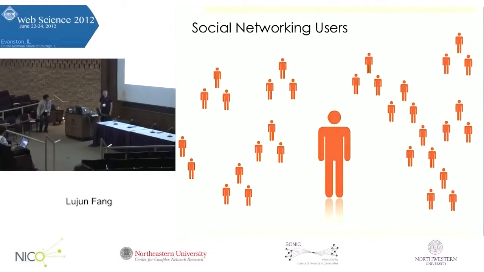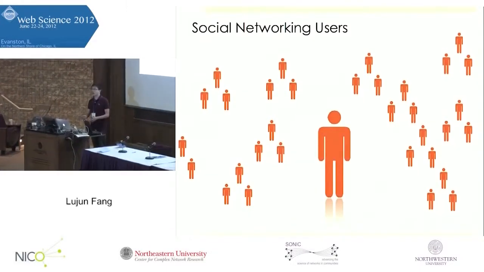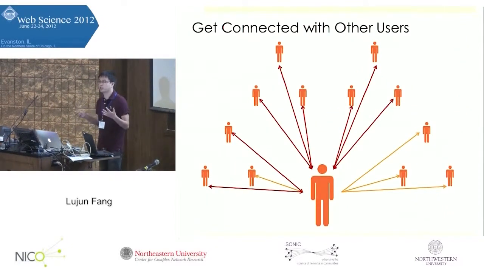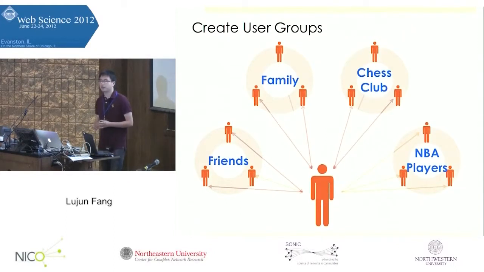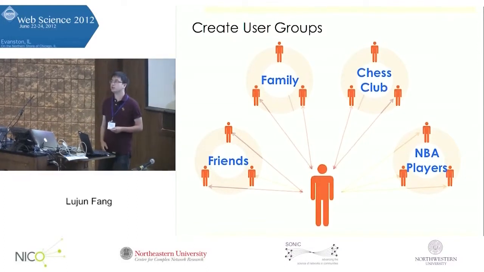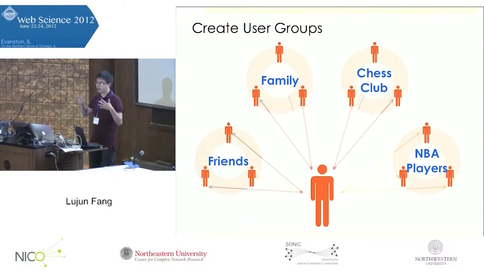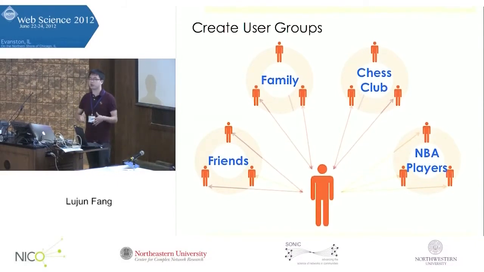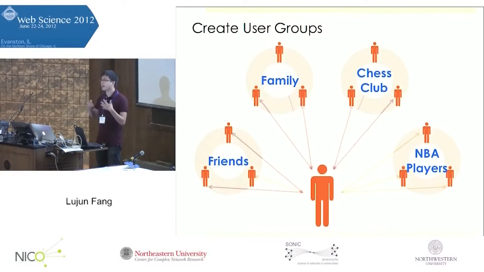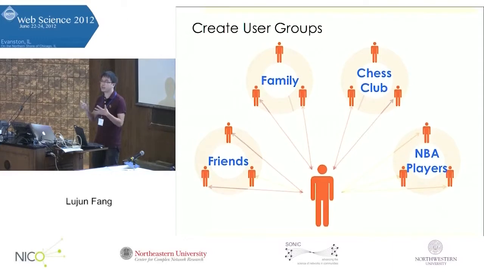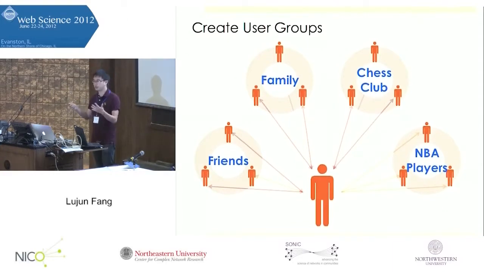Social network sites like Google Plus and Facebook attract hundreds of millions of users. Users get involved in these social networks by first connecting to other users. For the purpose of information sharing and consumption, users usually put their friends into groups. For example, I can put my friends and family into separate groups called friends and family. And I can have a user group called chess club to include all the friends I know from a chess club, whoever they are on the social networking site.